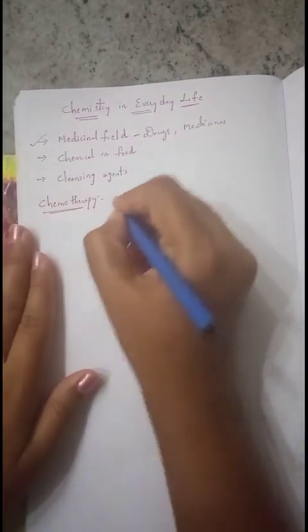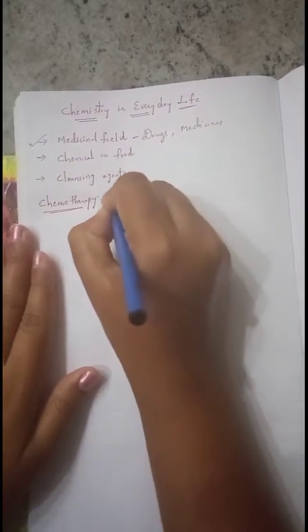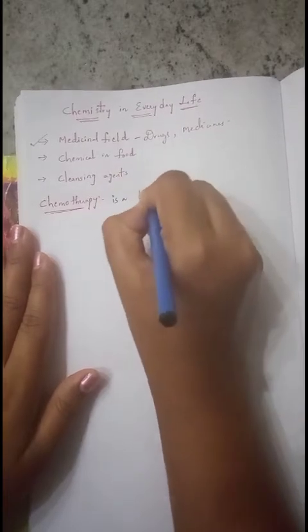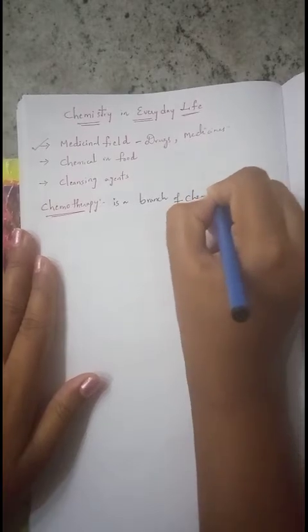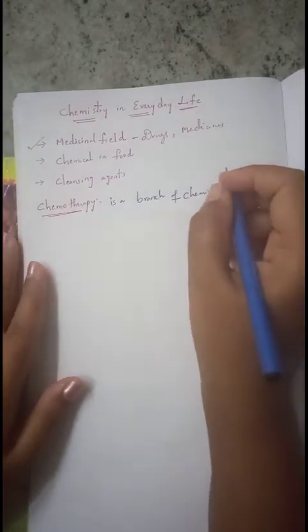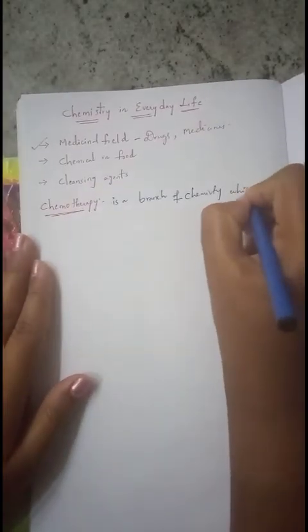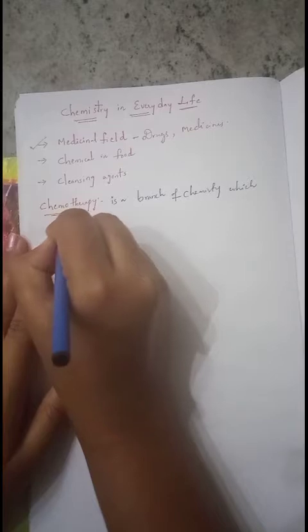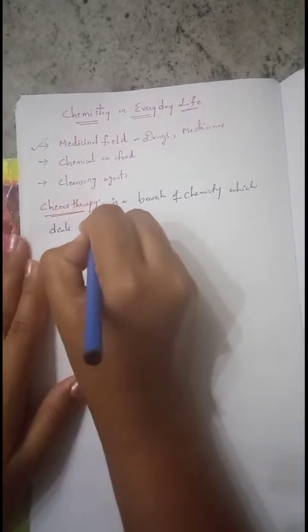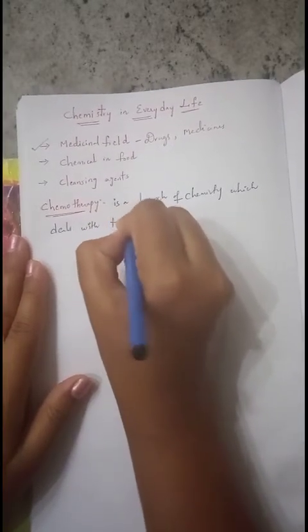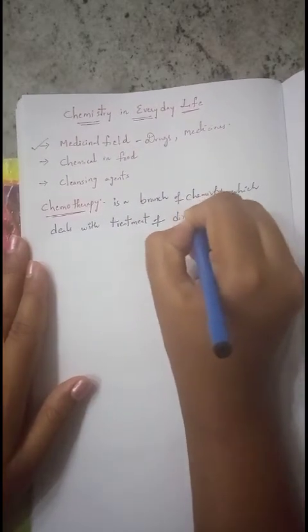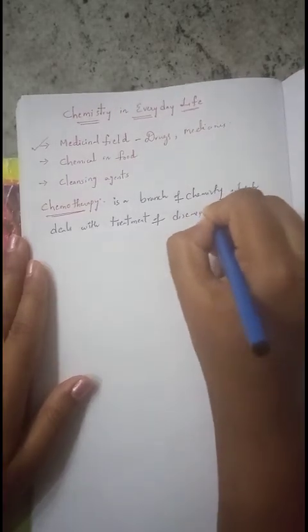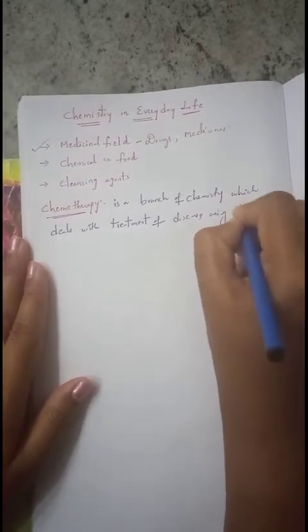Chemotherapy is a branch of chemistry which deals with the treatment of diseases using chemicals.